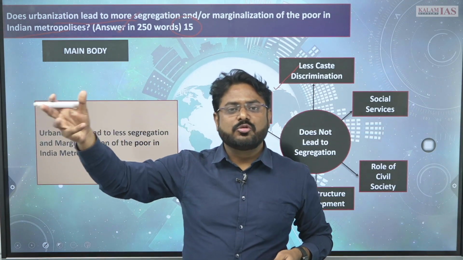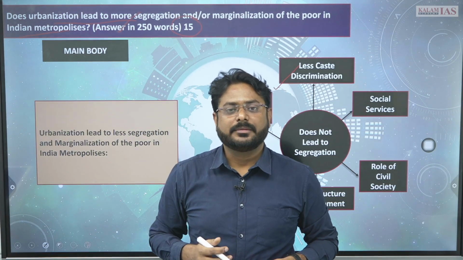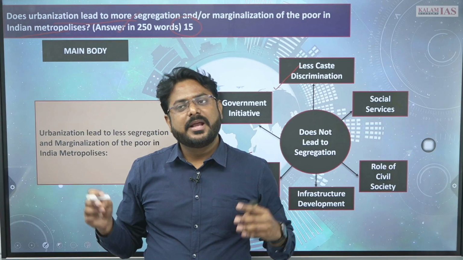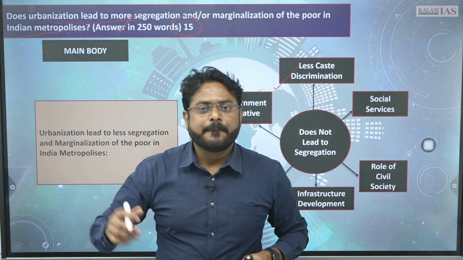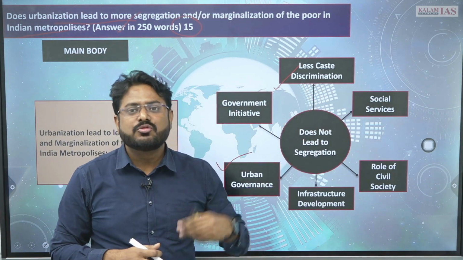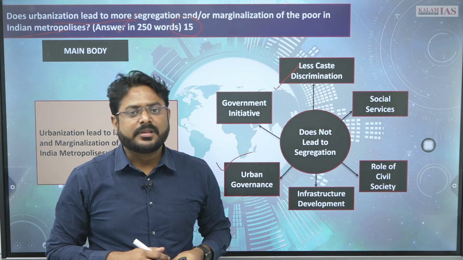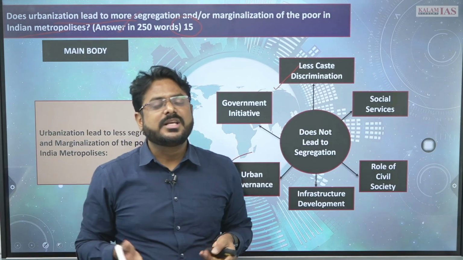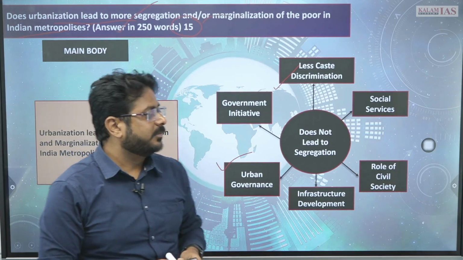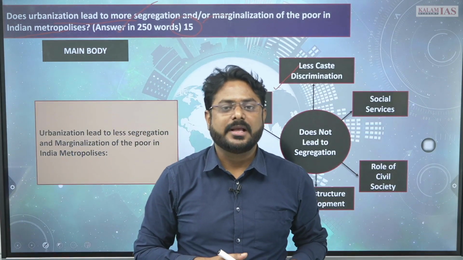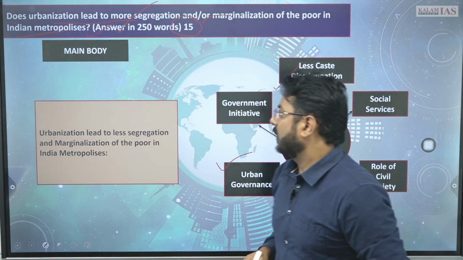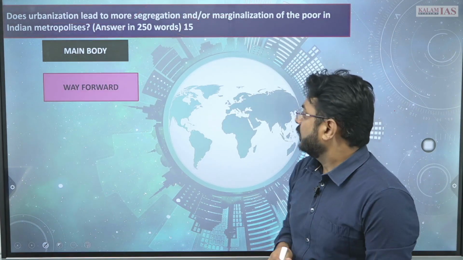अभी धारावी स्लम्स को हटाया जा रहा है इन द मुंबई में, right, and they will be getting housing for all, they will be getting gas cylinders, all these things will be provided to them, right. So there have been several government schemes like Ujjwala scheme, ठीक है, then sanitation campaigns, all these things are decreasing the segregation and marginalization of the poor in the urban area, in the Indian metropolis. ठीक है.